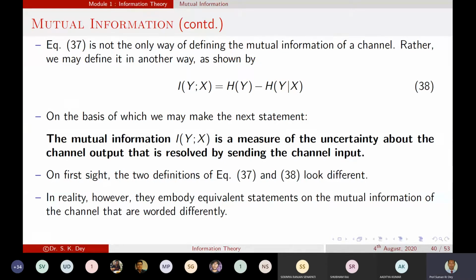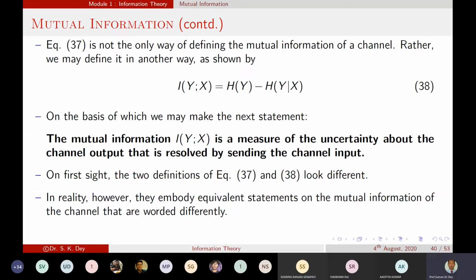So previously, what was there? After observing the Y, we are getting the X value. Here, we are getting the Y value after sending the X value. So mutual information I(Y;X) is the measure of the uncertainty about the channel output that is resolved by sending the input channel.